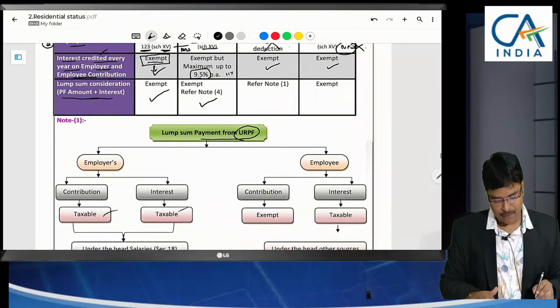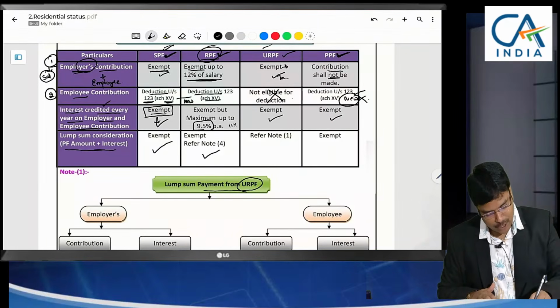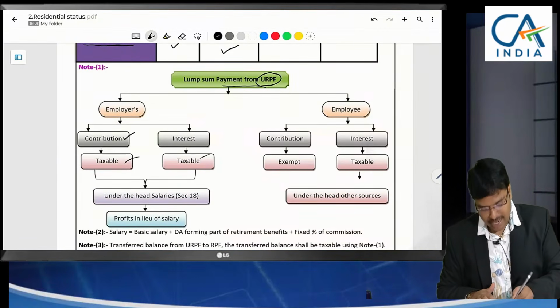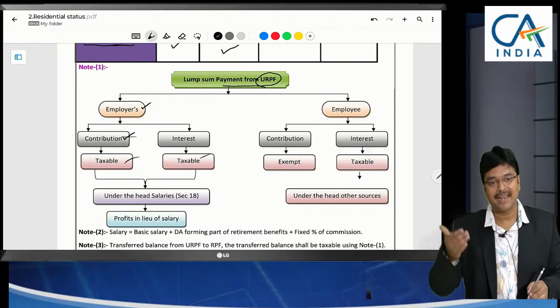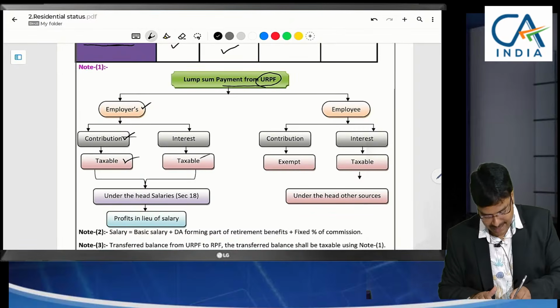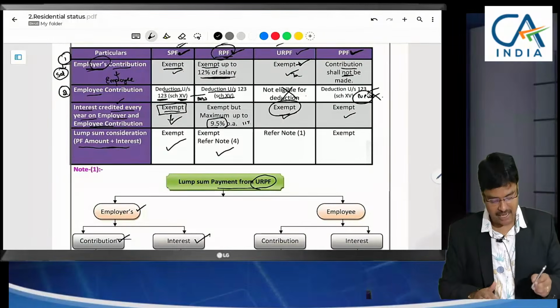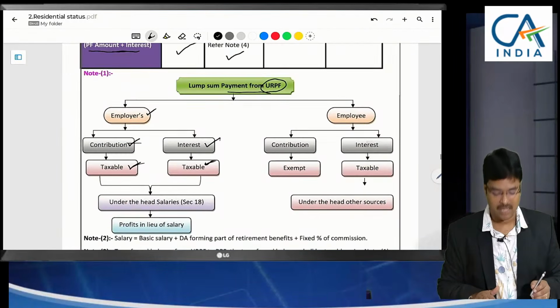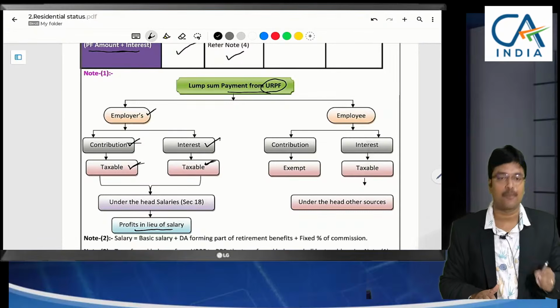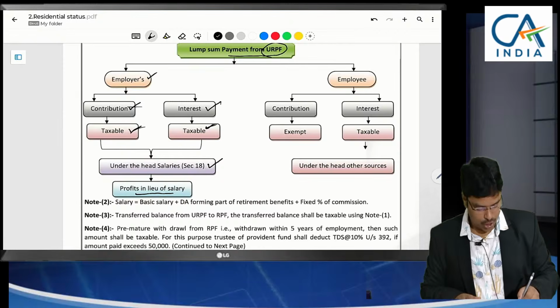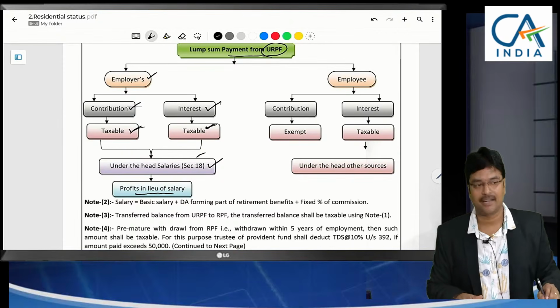URPF, here comes the point. Initially employer contribution I have given exemption. So the employer's contribution that I am getting back in future will be taxable. Interest also will be taxable. Interest also I have claimed exemption earlier. That interest also will be taxable. It will be treated as a perquisite, profit in lieu of salary under section 18. This will be taxable. New Income Tax Act section only, section 18.